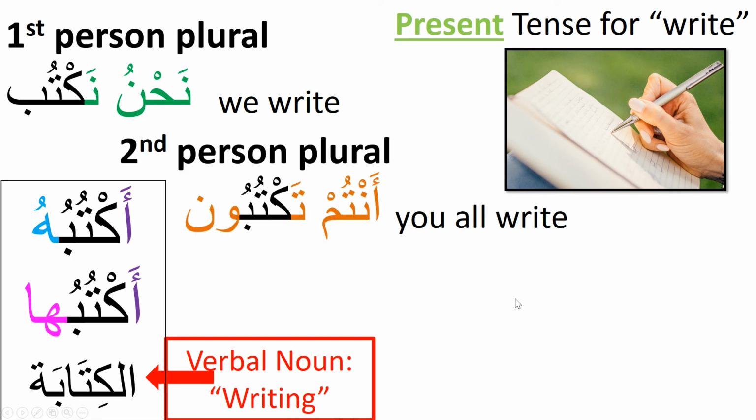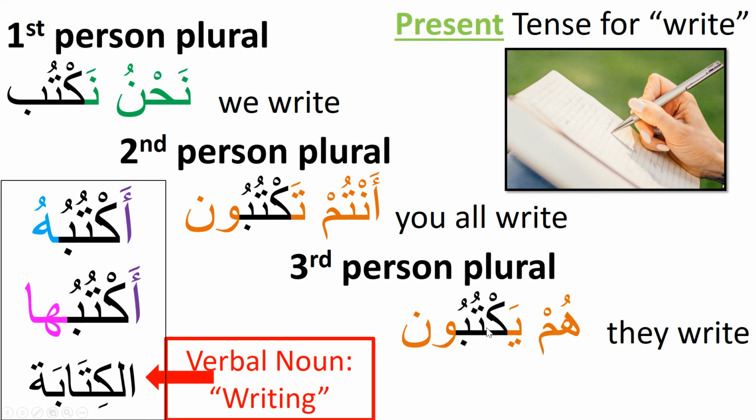You all write, antum taktubun. They write, hum yaktubun.